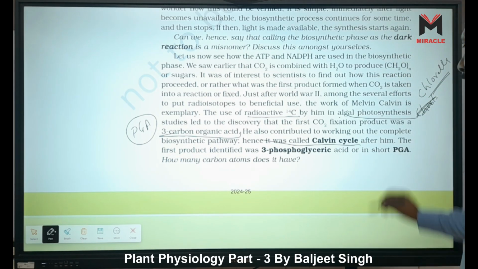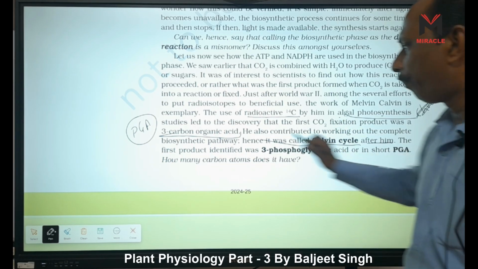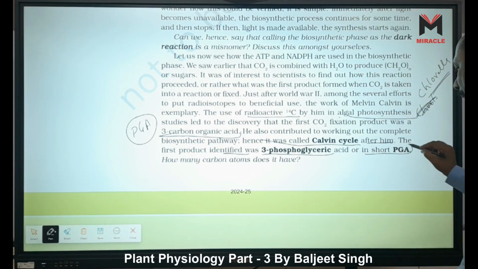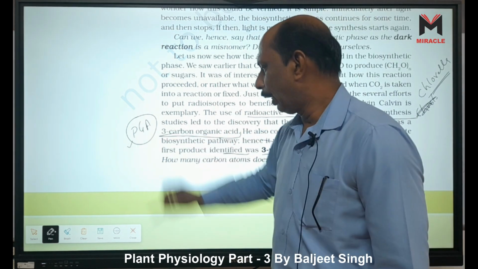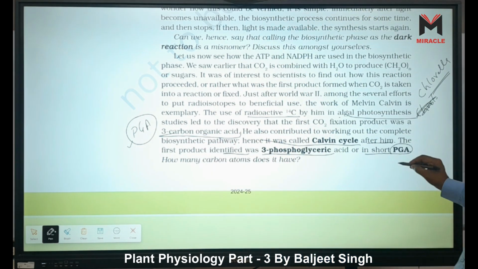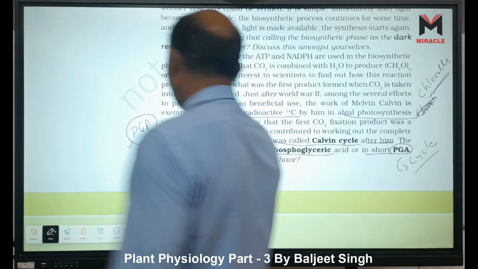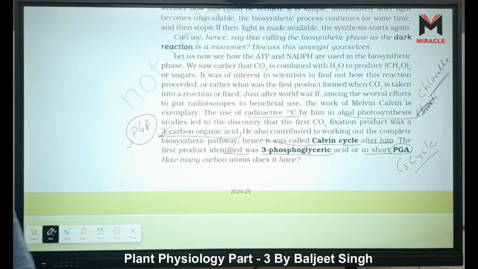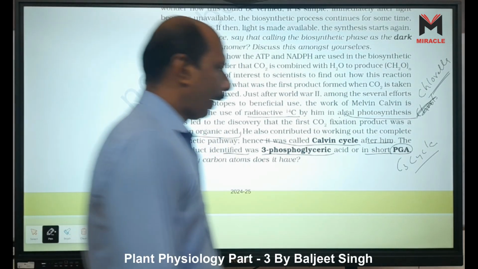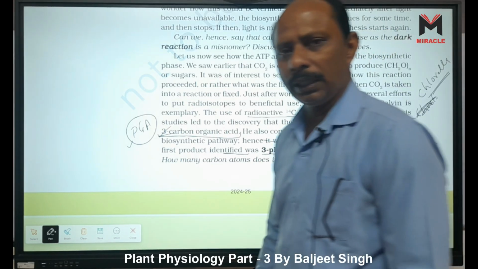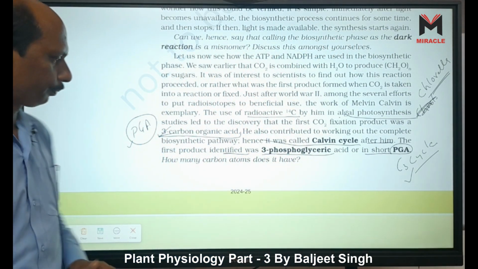Why is it called the Calvin cycle? After his name, after the scientist Melvin Calvin. The first product identified was 3-phosphoglyceric acid, or in short PGA, as I already told you, right? Hence this is also called the C3 cycle. How many carbon atoms does it have? It has 3 carbons. That's why it is called the C3 cycle. And this C3 cycle is universal in all the plant kingdom.